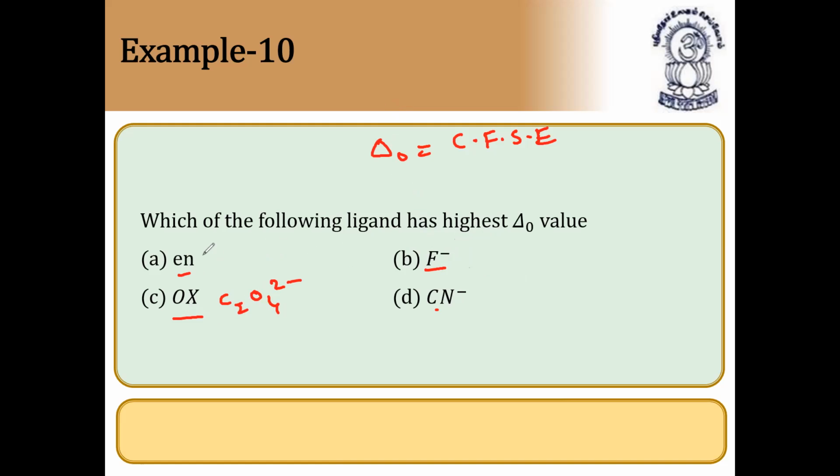They have given weak field ligands as well as strong field ligands. These two are weak field ligands and these two are strong field ligands. So strong field ligands will have the highest delta value. So the answer is CN, because strong field ligands will have the highest delta naught value. It is equal to 0.6. Next question.